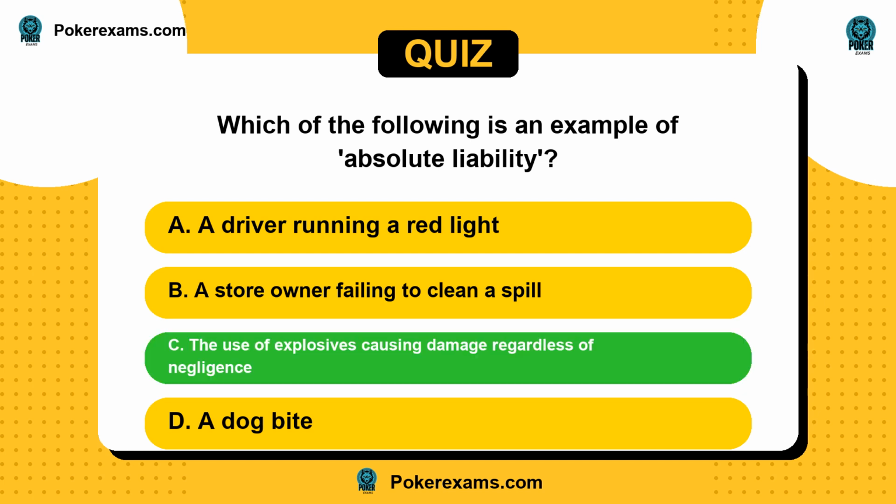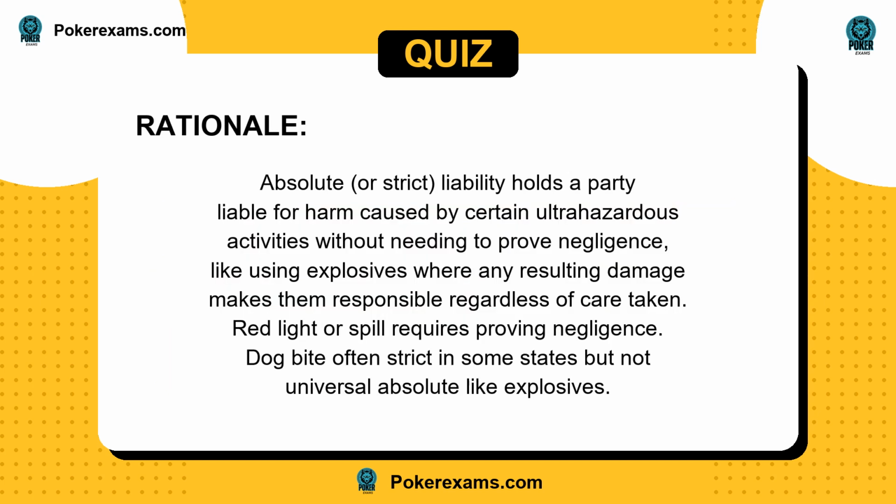The answer is C. Absolute, or strict, liability holds a party liable for harm caused by certain ultra-hazardous activities without needing to prove negligence, like using explosives where any resulting damage makes them responsible regardless of care taken. Red light or spill requires proving negligence. Dog bite is often strict in some states, but not universal absolute like explosives.